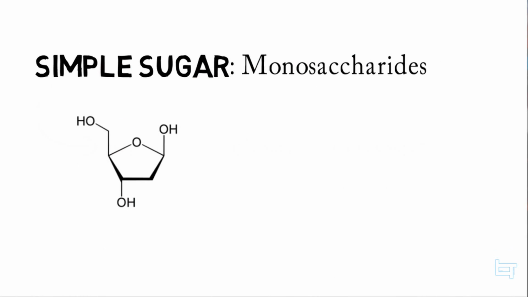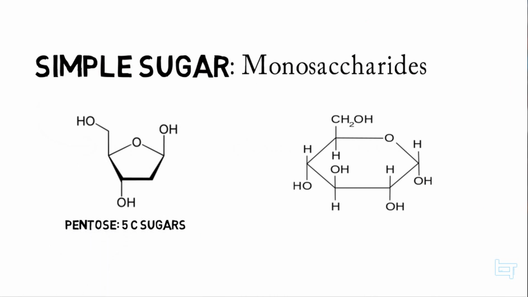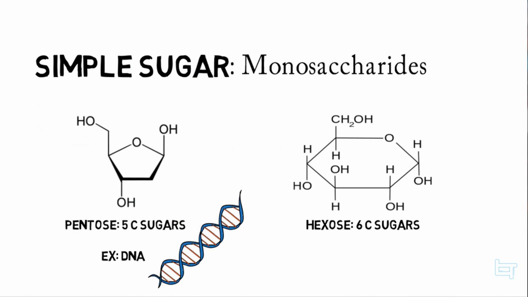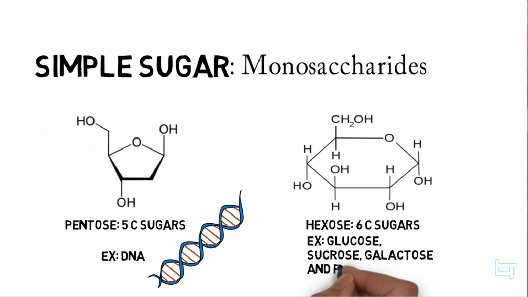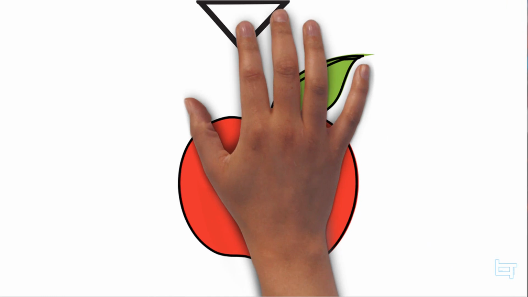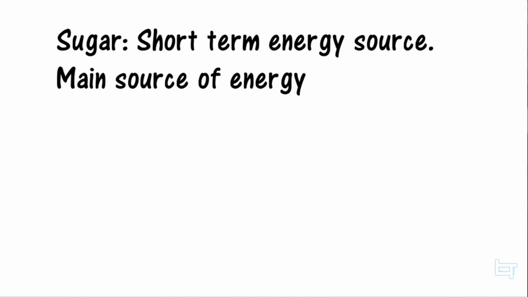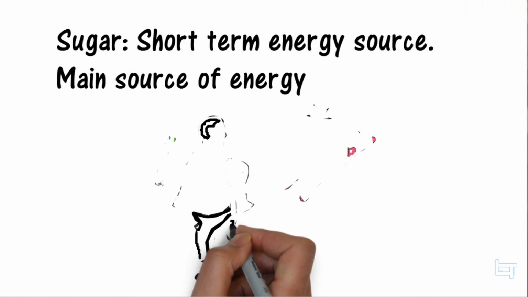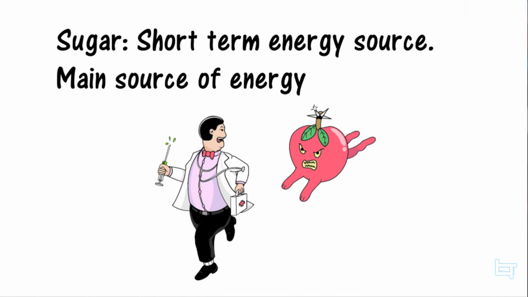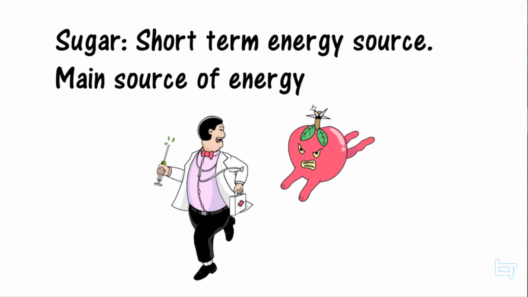Monosaccharides usually look like pentose or hexose rings. Pentose is 5 carbon sugars, so for example, DNA, or more common, hexose are 6 carbon sugars, such as glucose, sucrose, galactose, and fructose. And guess what? Fructose is in apples. So, sugars in general are a short-term energy source, which are the main source of energy, which is why an apple a day keeps the doctor away, because it keeps my body running for a while. Now, I'll discuss how carbs are effective energy molecules later on during the presentation.